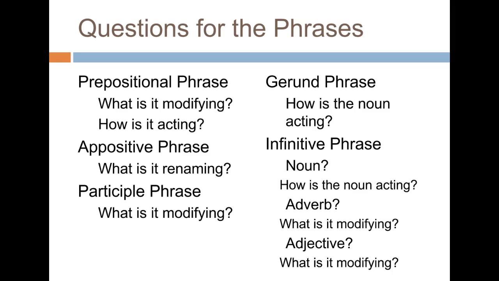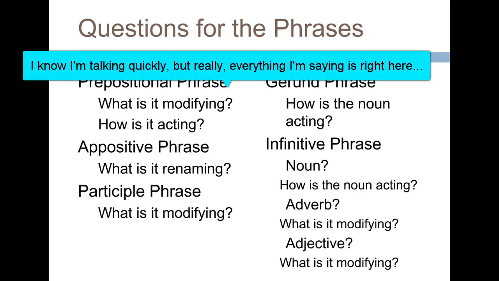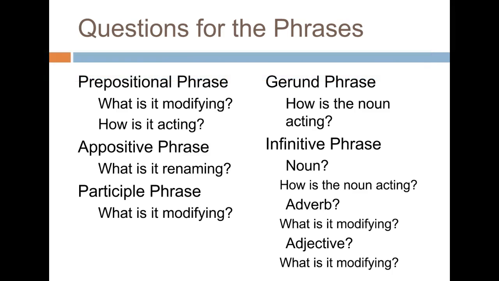If we decide that the underlined phrase is a prepositional phrase, we're going to ask ourselves, what is it modifying and how is it acting? If we decide that the phrase is an appositive phrase, we're going to ask ourselves, what is it renaming? If we decide it's a participle phrase, what is it modifying? If it's a gerund phrase, we got to figure out how the noun is acting. And if we decide it's an infinitive phrase, we got to identify it as either a noun, adverb, or adjective. And then we got to figure out how that's acting.